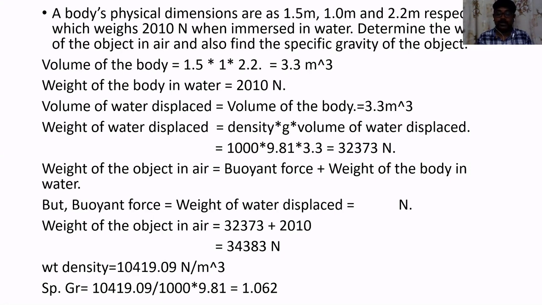So the specific gravity of the given object is the ratio of both the things, that is 10419.09 divided by 1000 into 9.81, that is equal to 1.062, which is the specific gravity of the object that has been given. So this is all about the specific gravity of the object and the weight of the object that is measured in.